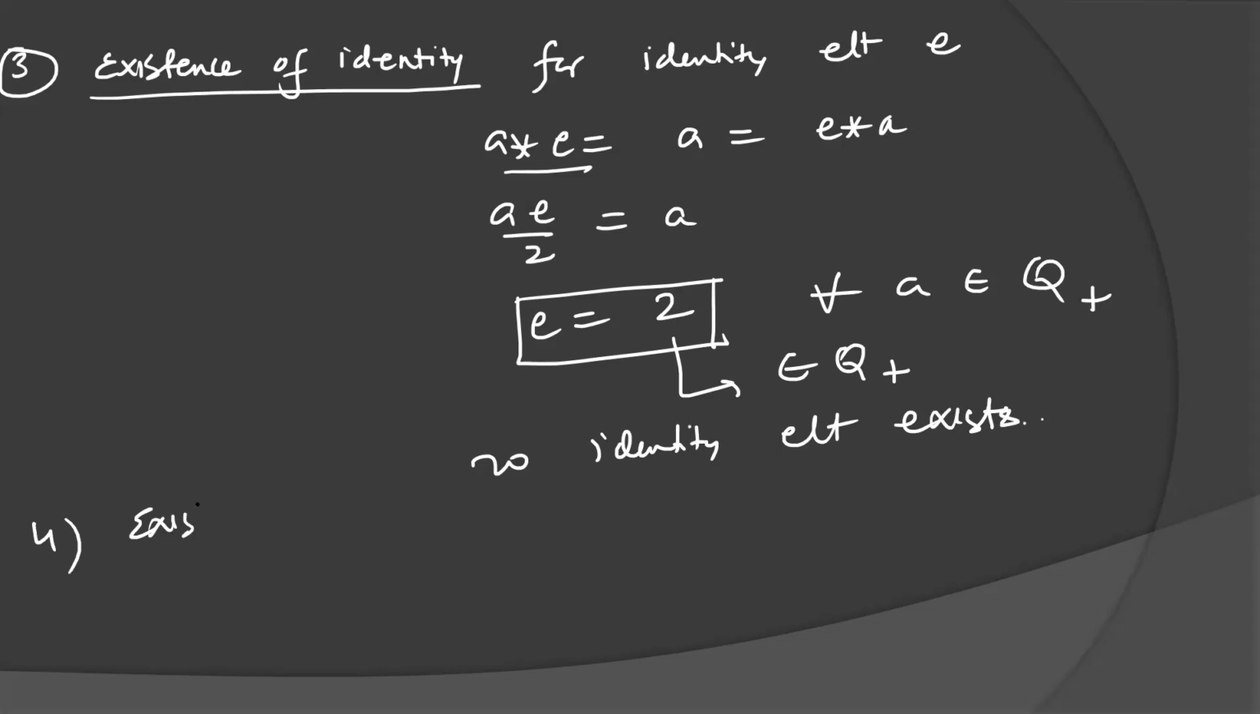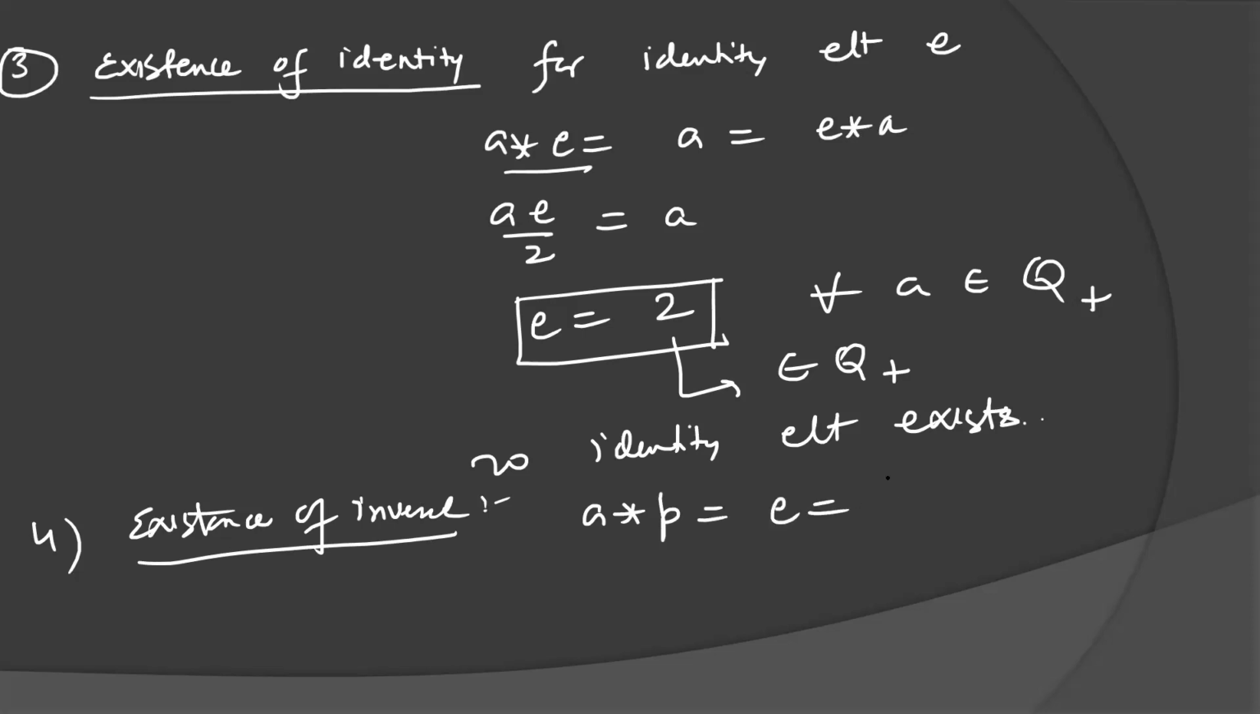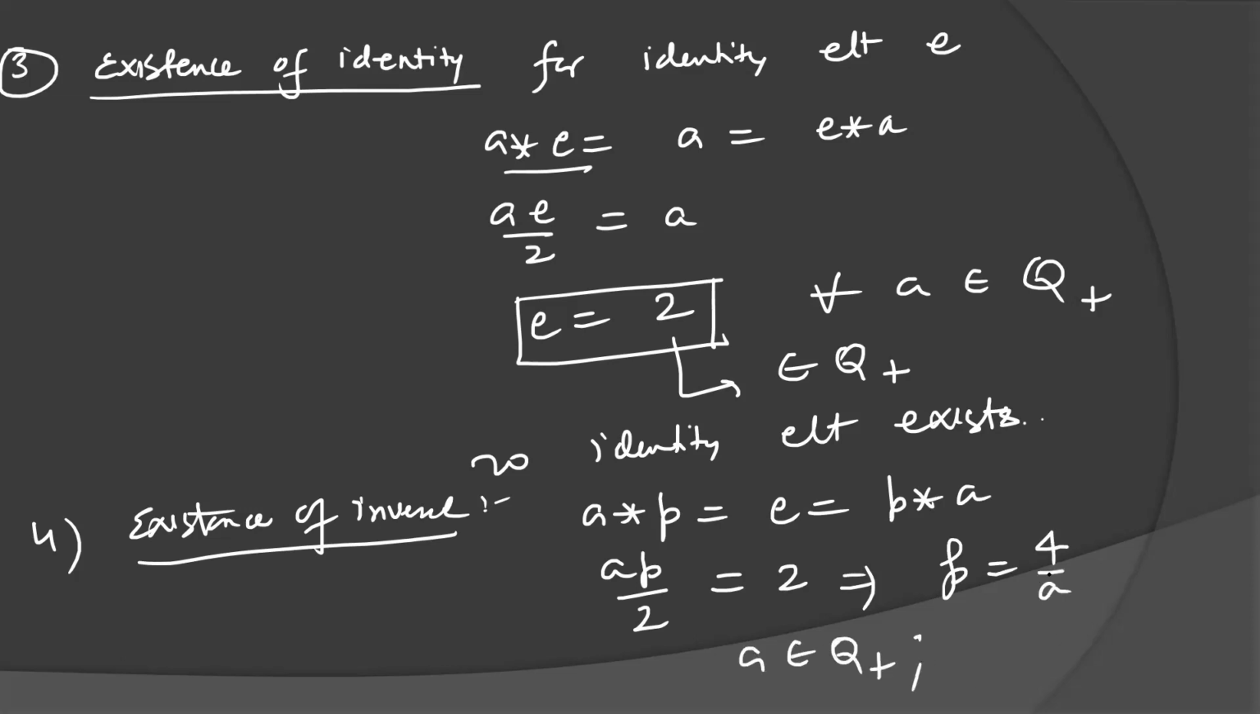Fourth is existence of inverse. Now we will find the inverse of every element. For any P, A operation P must be equal to P operation A. So it will be AP by 2 equal to 2. Similar calculation we will get from the right hand side. So P will be equal to 4 by A. If A belongs to Q plus, if A is a positive rational number, then P will also be a positive rational number, because A is positive, so 4 by A will again be positive.